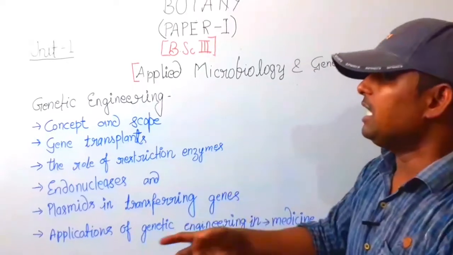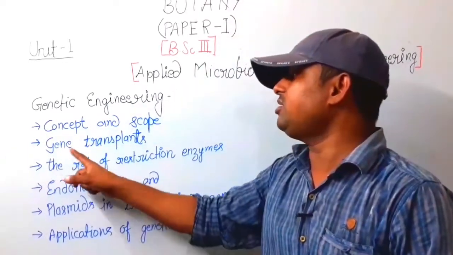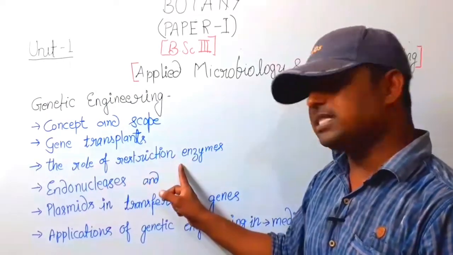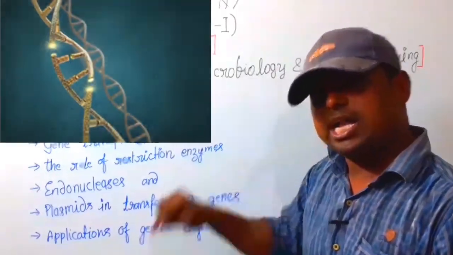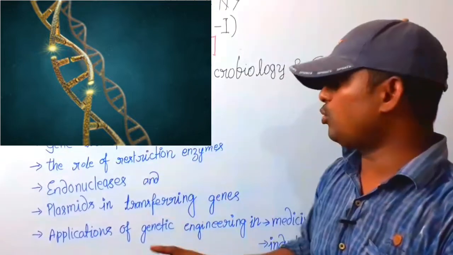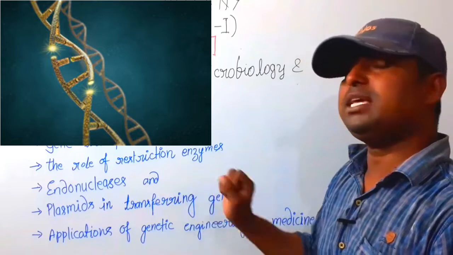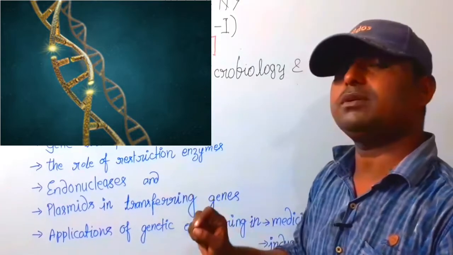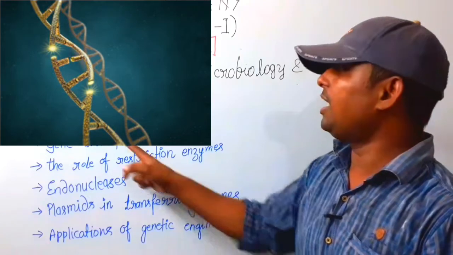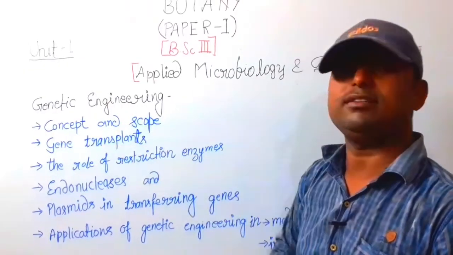It means, under gene transplantation and under genetic engineering, what is the role of restriction enzymes? A very important topic. The role of the restriction enzyme in genetic engineering is most important.